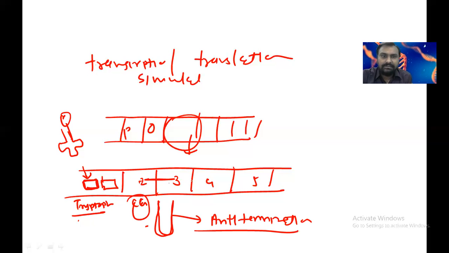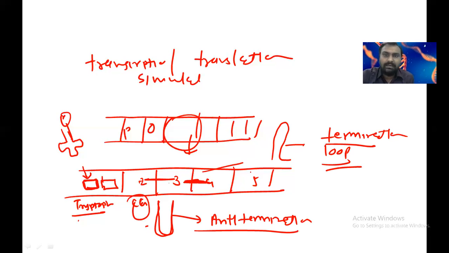But if a loop forms between segments 3 and 4, it forms the termination loop, and ultimately the translation is stopped. So when tryptophan is available in the medium, what will happen? Tryptophan will bind here and bind here, right? And what will happen?